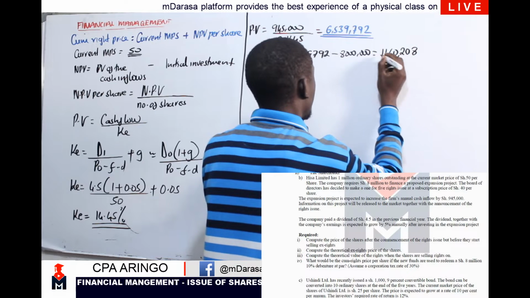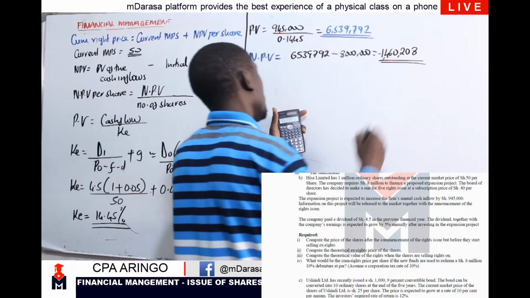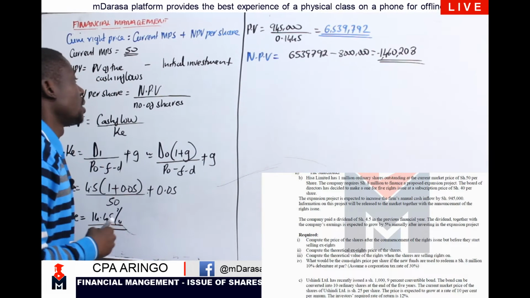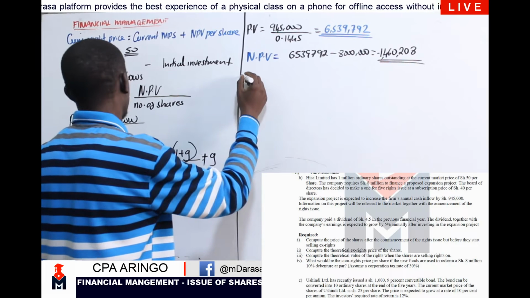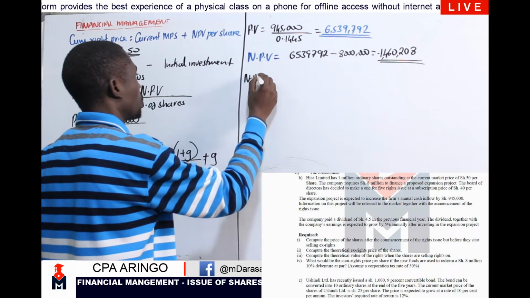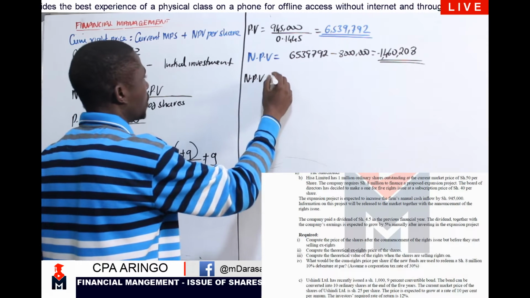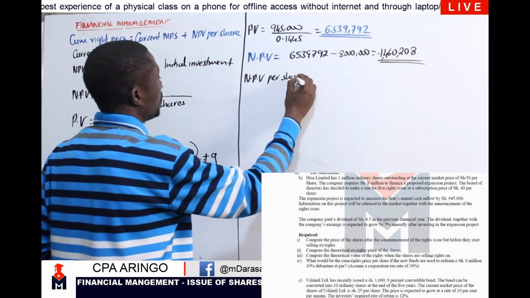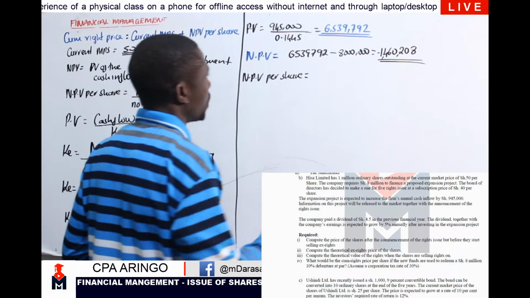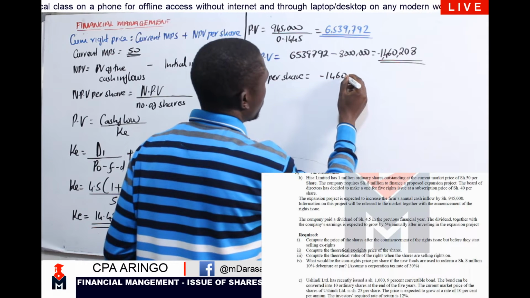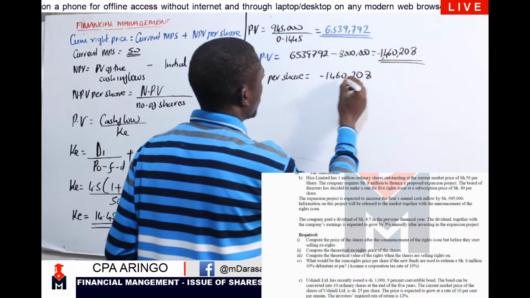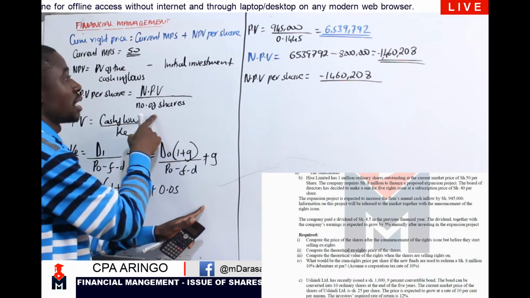So definitely these are negative NPV, right? Which clearly shows not desirable. Therefore, after we have determined that, NPV per share, we should be talking of the NPV that we determine minus 1460, 208, right? Recall this. We divide by the number of shares.